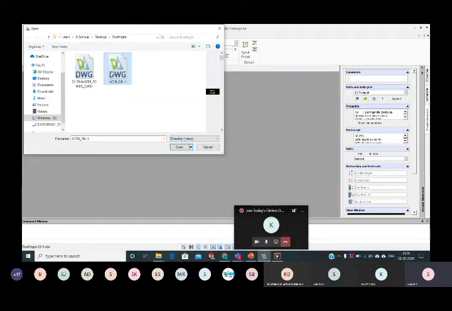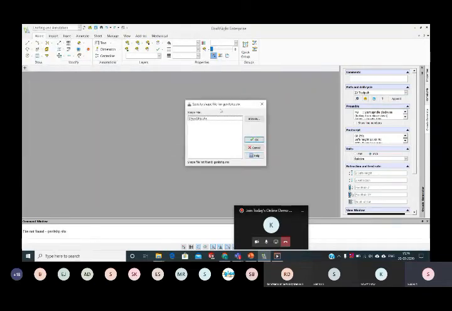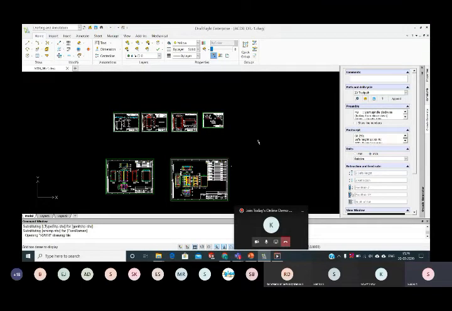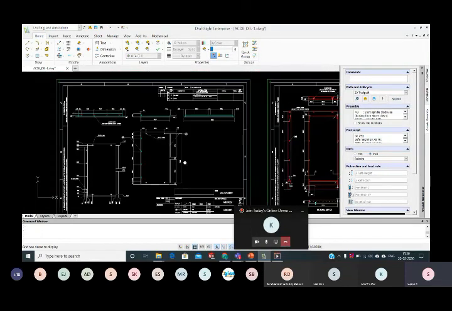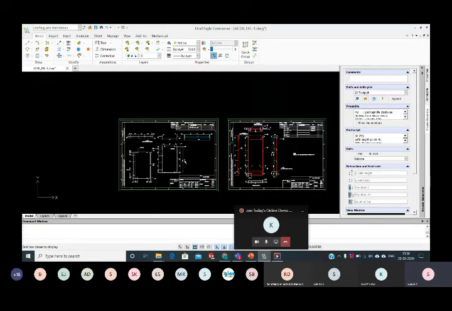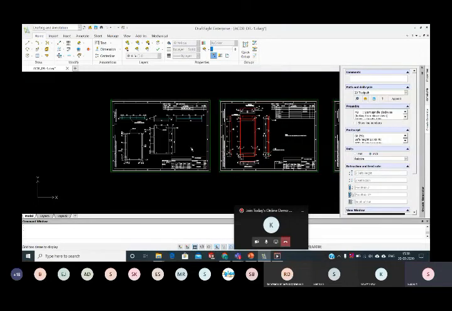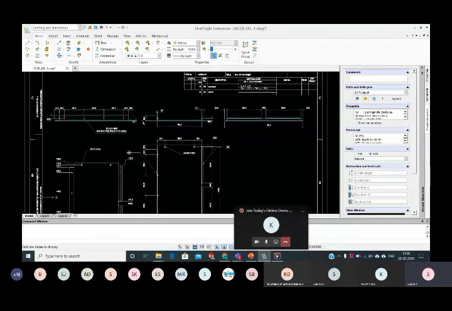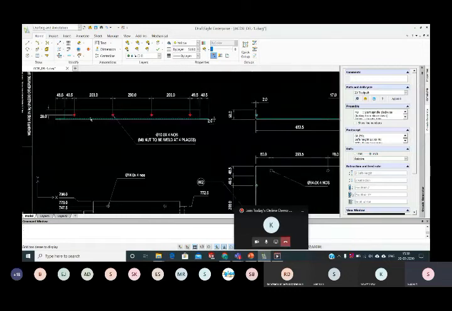For example, this is the file which was already created in AutoCAD with all the layers, with the nice given pair of layers and everything. So they gave all this information. Let us open this particular file in Draftset and let us see how it opens. See, even if you open any AutoCAD file or any other CAD format file in the .dwg file format, anything will be readable, and all the layer management that we added, with the different color identifications, with the different line formats, and the texture we are using for the dimension.